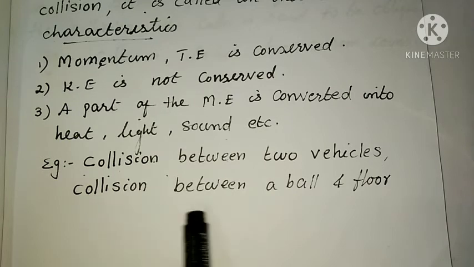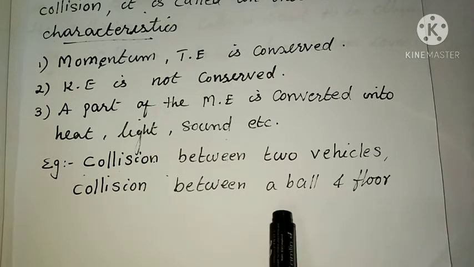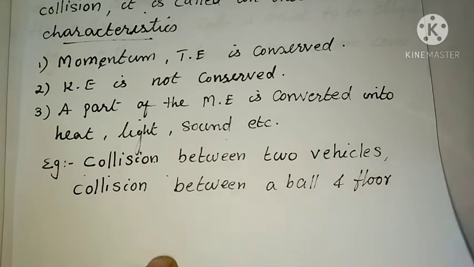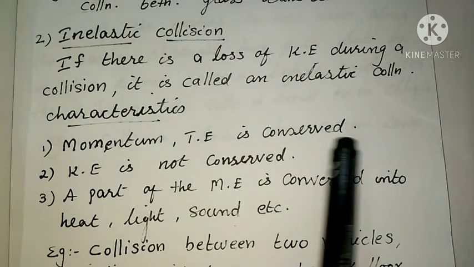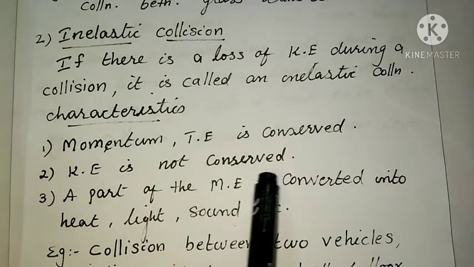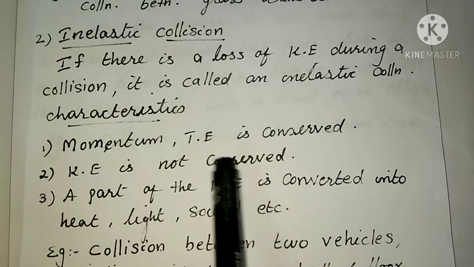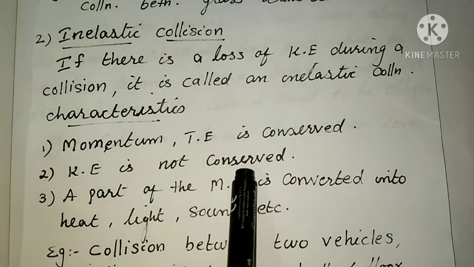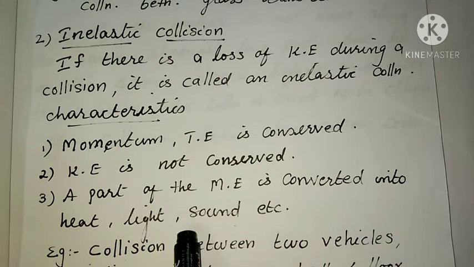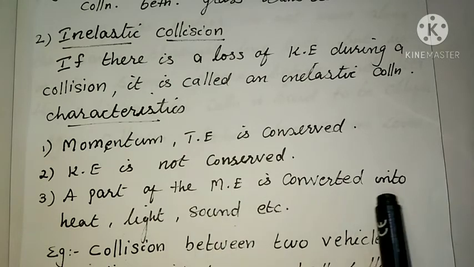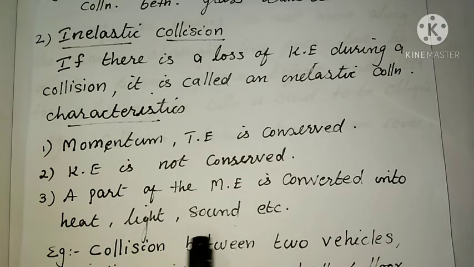Then the second example: collision between a ball and the floor. When a ball collides with the floor, sound energy is produced. So we can say that there is a loss of kinetic energy. And the characteristics: momentum and total energy are conserved, but kinetic energy is not conserved. Kinetic energy is not conserved because it is converted into heat, light, sound, etc. So a part of the mechanical energy is converted into heat, light, sound, etc. Clear? So this is the inelastic collision.